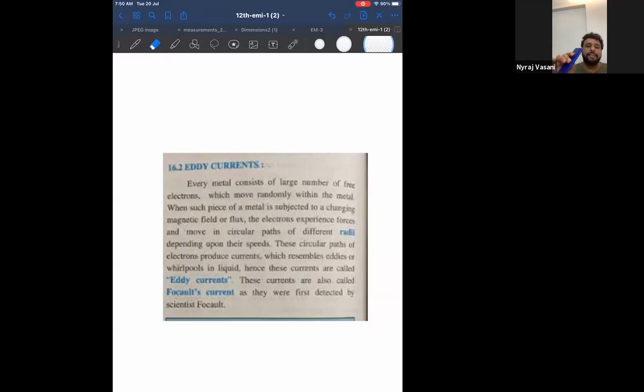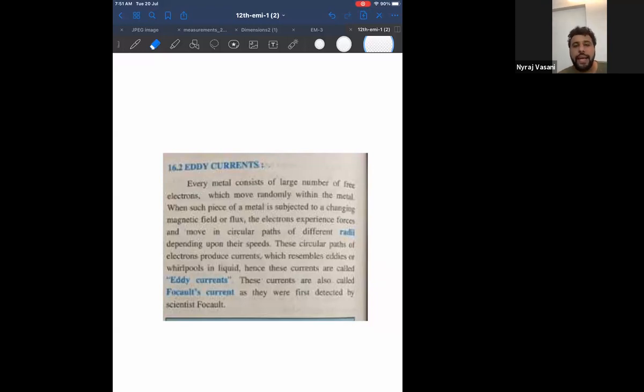And if I place this metal in a magnetic field, can I say the magnetic field will bend the electrons in the form of a circle? Because what is the work of magnetic field? Magnetic field will make the charge go in circles. Now, if electrons form circles of different radii, because different speed means different radii, can I say the current also will go in circle, because current always follows the trajectory of electrons.